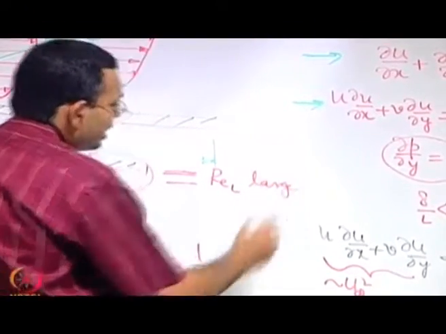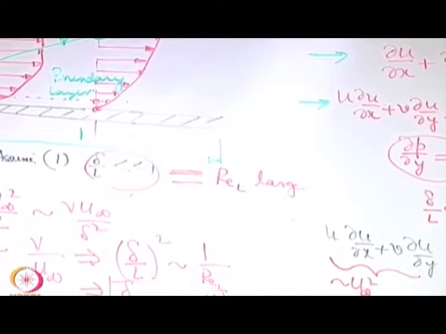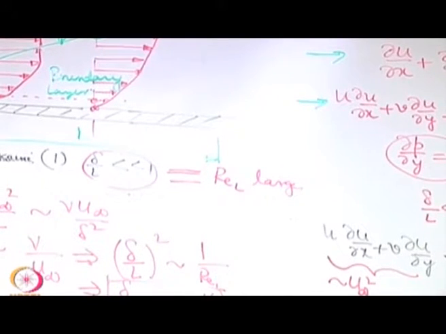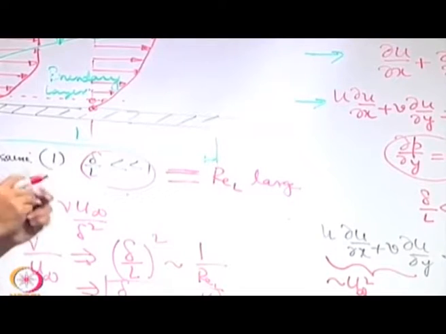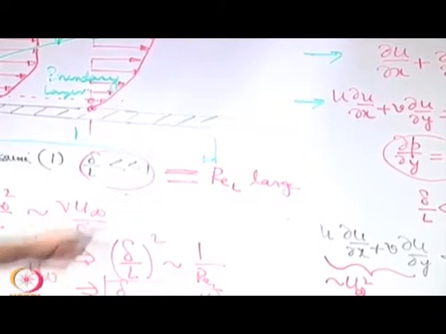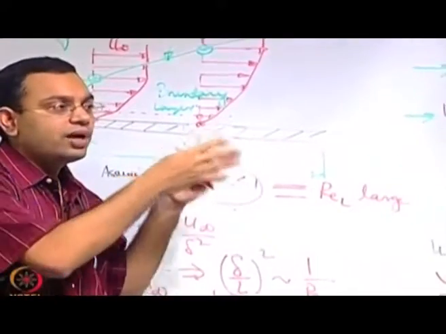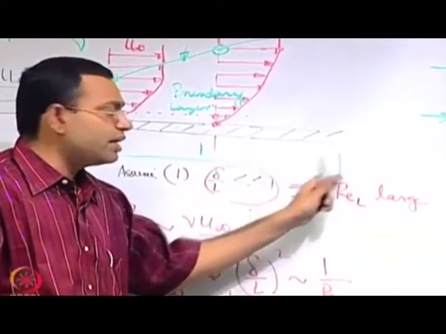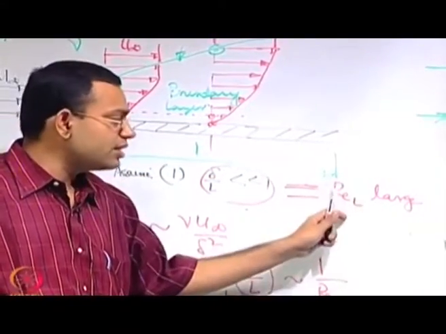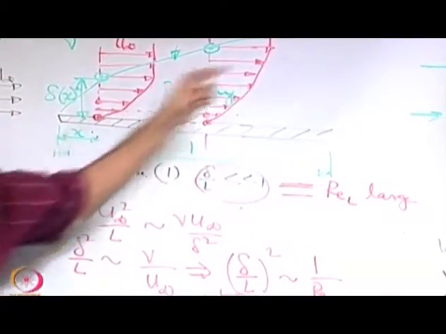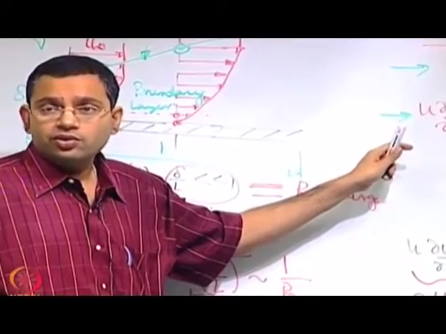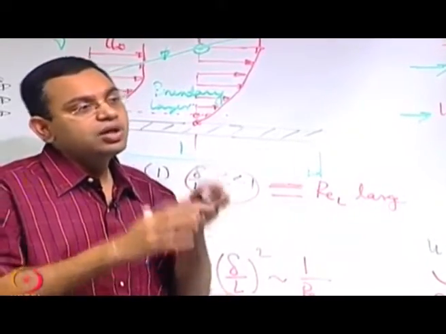But we will always say that Reynolds number large is a more fundamental way of looking into it, because an analyst who does not know the boundary layer thickness, or who does not want to go into the details of it, will always be interested in the system level parameters, and Reynolds number is a system level parameter. If you know the length of the plate, if you know U infinity, if you know the fluid and its properties, you can estimate the Reynolds number, and based on the Reynolds number you can come to the conclusion whether this theory that you have developed is valid or not. So you do not have to really deal with delta by L, because you know implicitly that if Reynolds number is large, delta by L has to be small. So these are equivalent considerations.